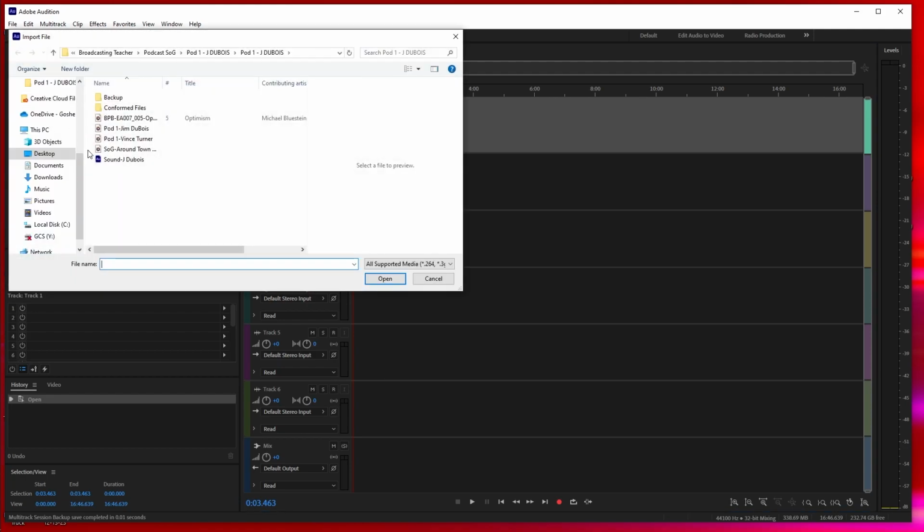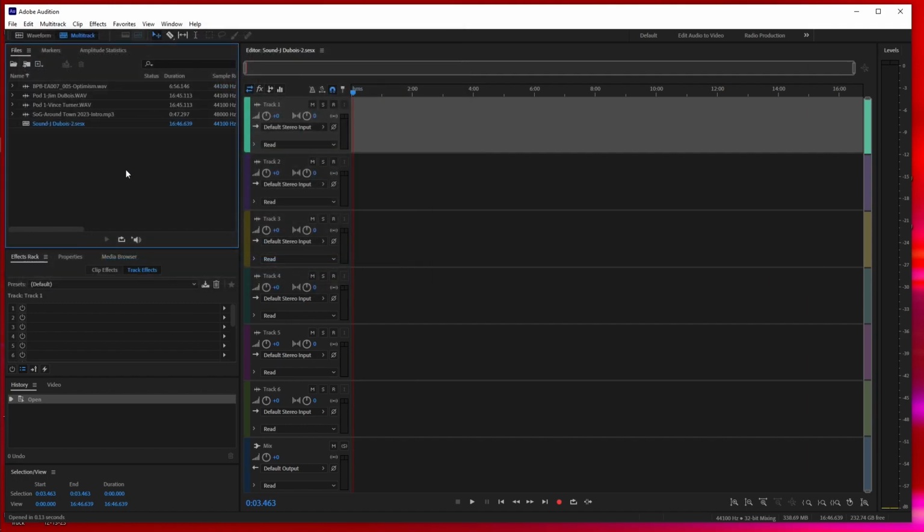Next, you need to import your clips. Double-click on the bin, click on the first, hold Shift, click on the last one, and then click Open.